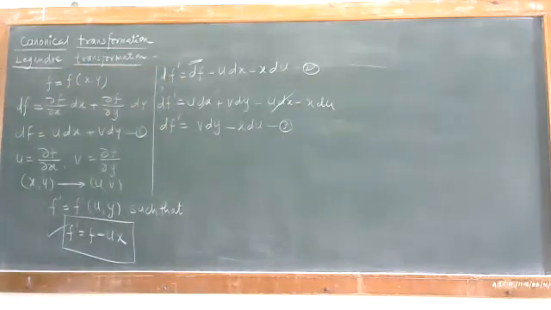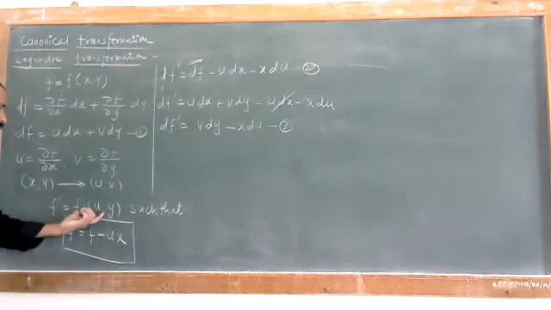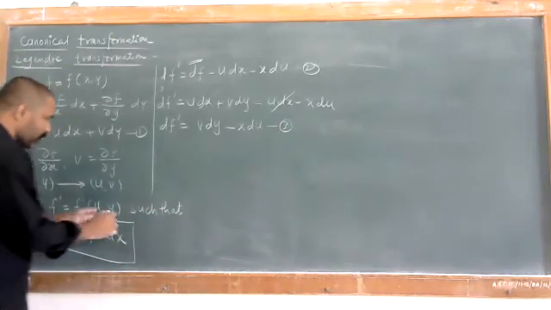Now what we'll have to do, we'll have to just look at the point. So we'll have this function f dash is equal to f dash of u, y. What is our condition?